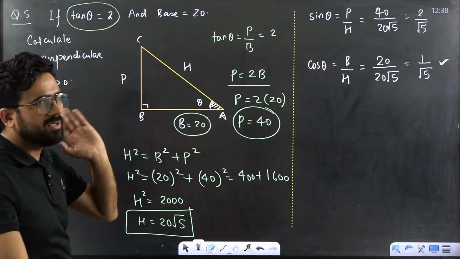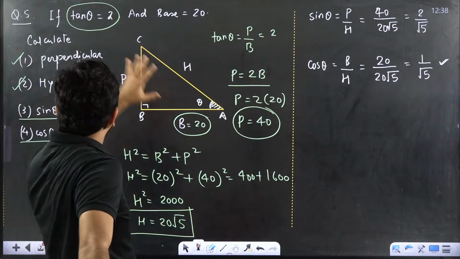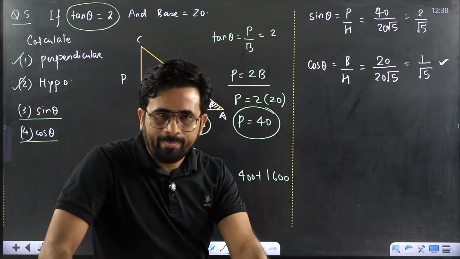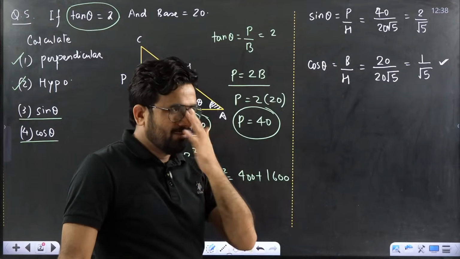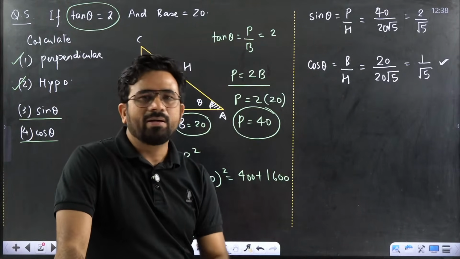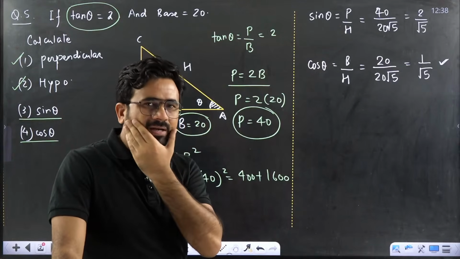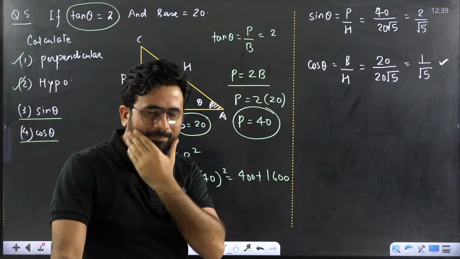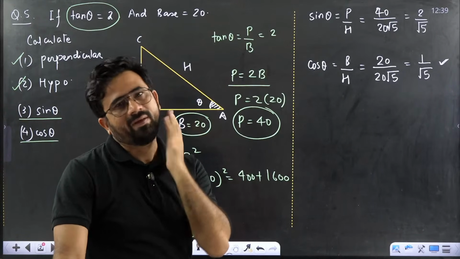Okay, now come to the next point. What I want to tell you. This is one type of problem related to ratio that we have to understand. Now I will give you one simple table. In that table we will remember few values of sin theta, cos theta. Please understand it. That is very, very important.